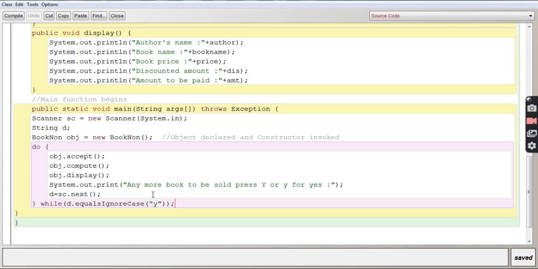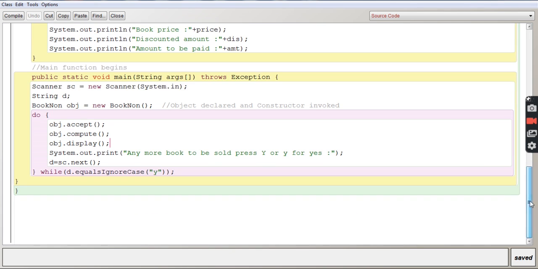And if there are more books to be calculated, you can say yes, maybe in uppercase, maybe in lowercase. Again it will go back to the do loop, and the same thing will be done for another book to be calculated. So I'll show you the output.